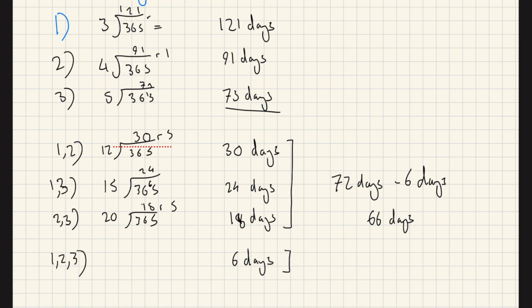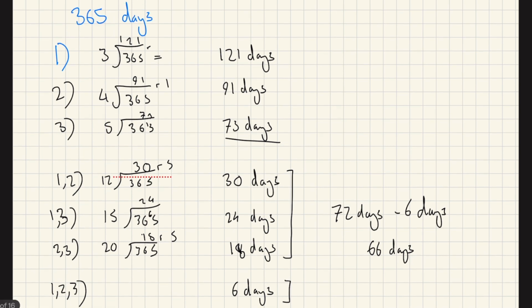And then we have to take that away from the total in which she gets a call, because we don't want to overcount them. So what's 121 plus 91 plus 73? That's going to be 285. So 285 days where she gets a call. And then we take 66 away from this.